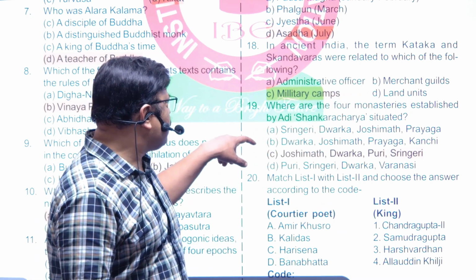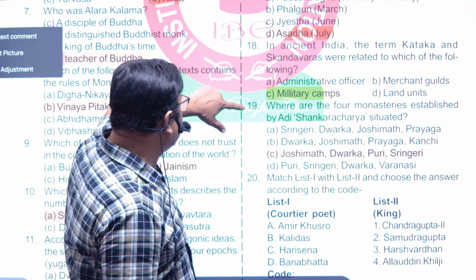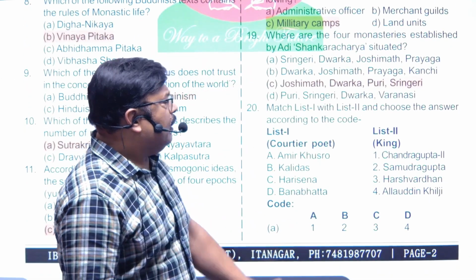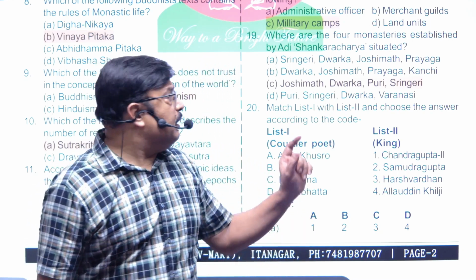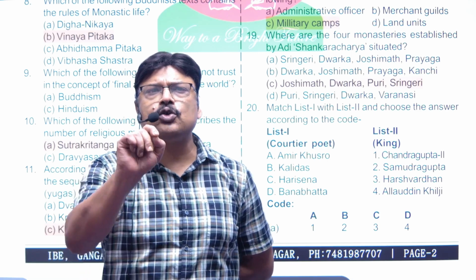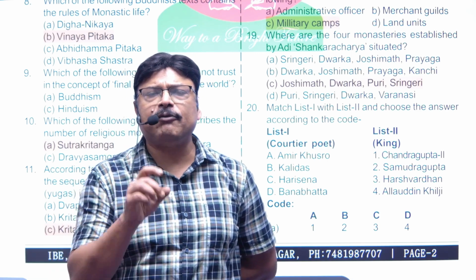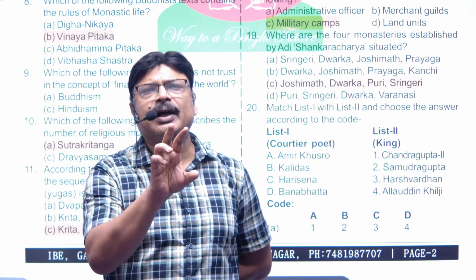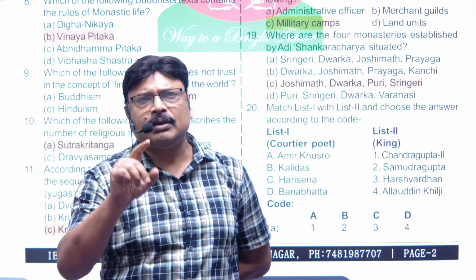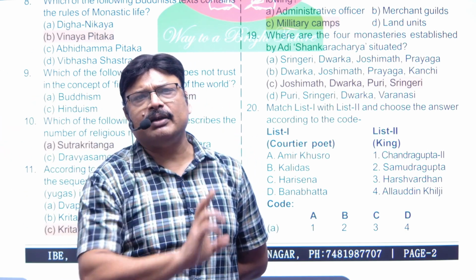Now next one is, where are the 4 monasteries established by Adi Sankaracharya? Here they have played with one fact, and that fact is Joshimat. Most students have studied Badrinath in the north, Sringeri in the south, Puri in the east, and Dwarka in the west.